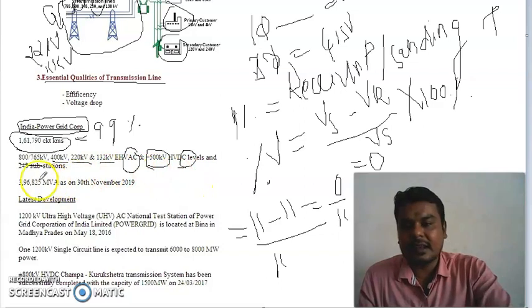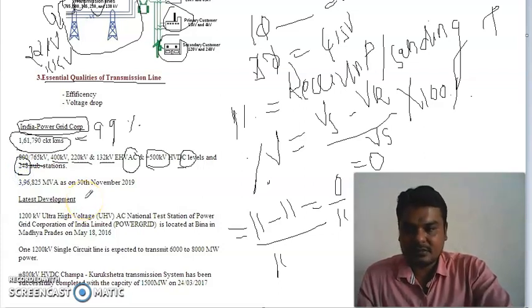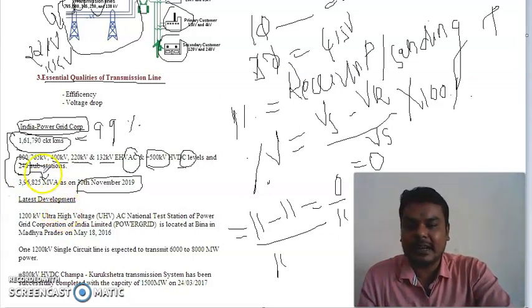Then, in India, Power Grid Corporation owns 248 substations. With the help of these substations, they are handling a power rating of 3,96,825 megawatt as on 30th November 2019. These are the real-time data available in India about transmission lines.